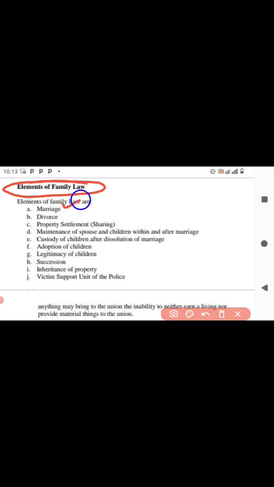So you must understand: one, marriage law; two, divorce; three, property settlement; four, maintenance of spouse and children within and after marriage; five, custody of children; six, adoption of children; seven, legitimacy of children; eight, succession; nine, inheritance of property; and 10, victim support unit. So all these things, once we look at them, the CE exam will be easy. We're also going to be looking at some questions at that particular point.